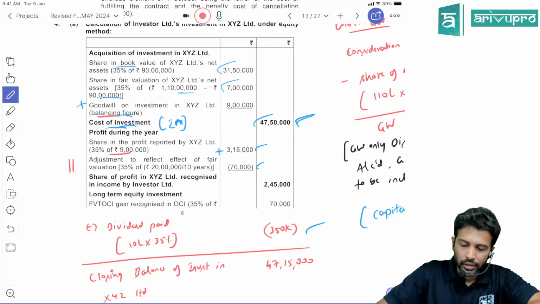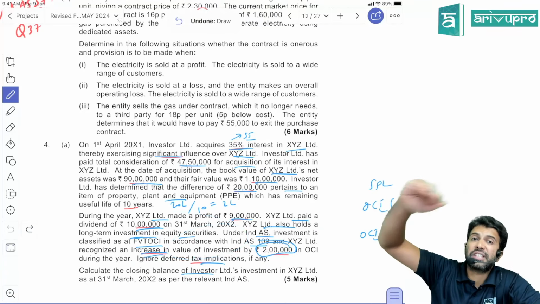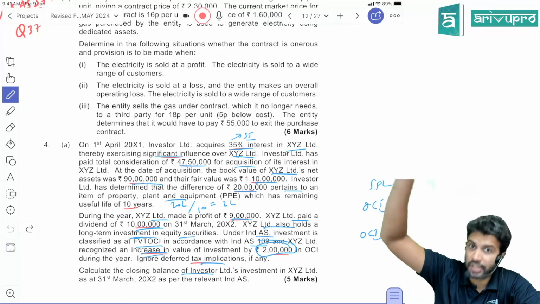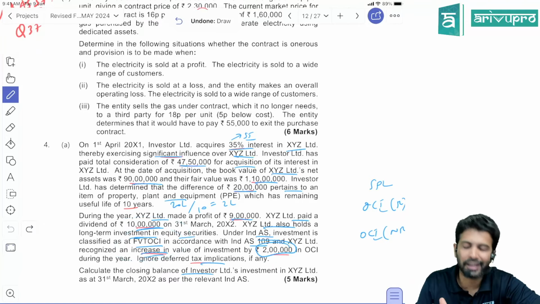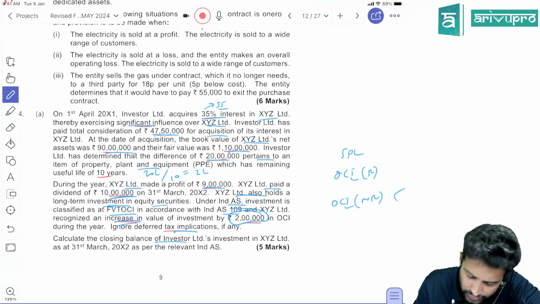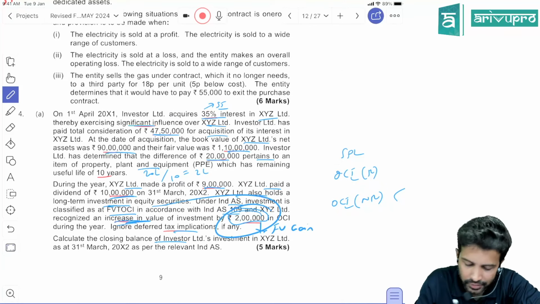Done, sir. That's all. Then there was some investment which the associate company had. They had purchased some financial asset investment. Some other company ka equity shares they had purchased, the associate company, and they are valuing that investment at FVTOCI. Okay, so that means there will be some fair value gain or loss. They said that there is a value increase. So this is a fair value gain. So how much is the fair value gain on investment?